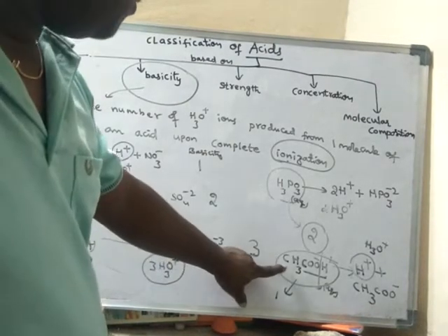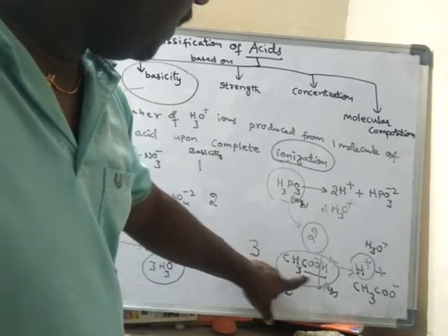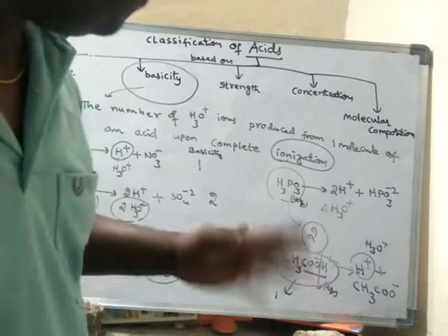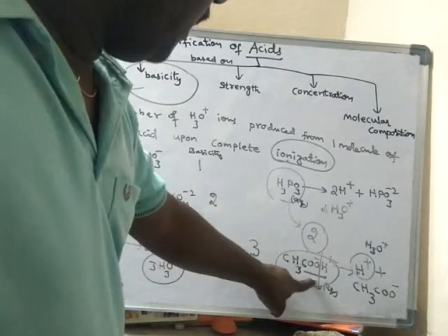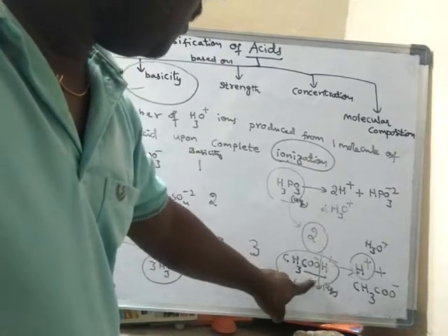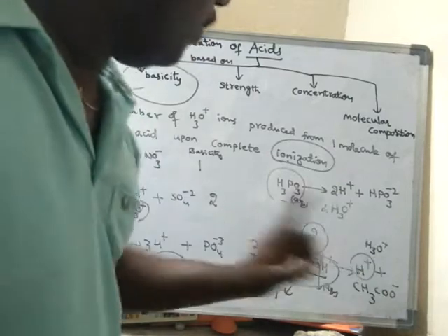See, look here. Don't think that it is not completely ionizable. It is completely ionizable actually. Upon complete ionization, this acid is producing only one H plus ion.